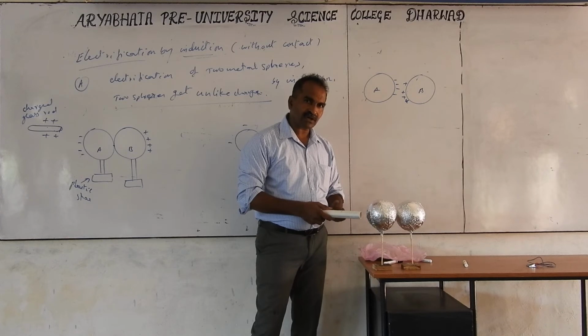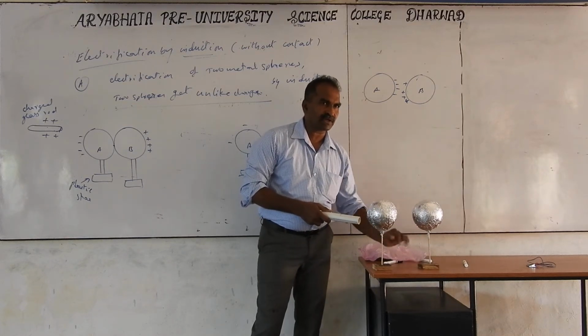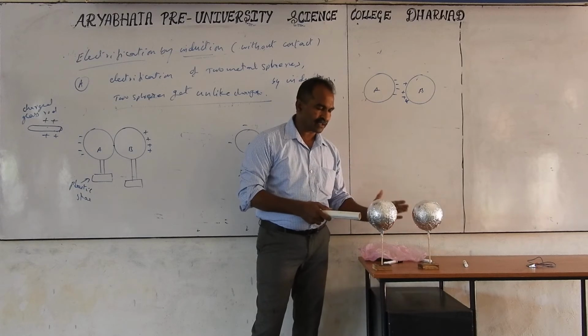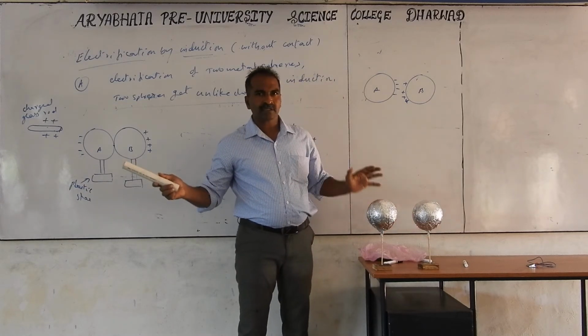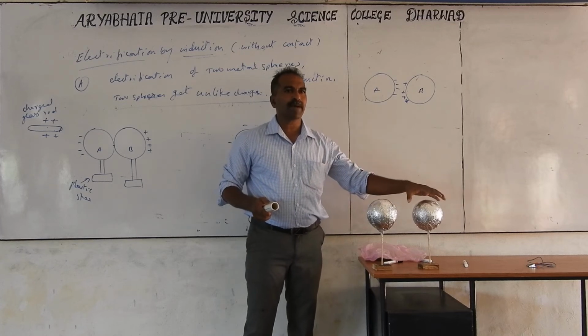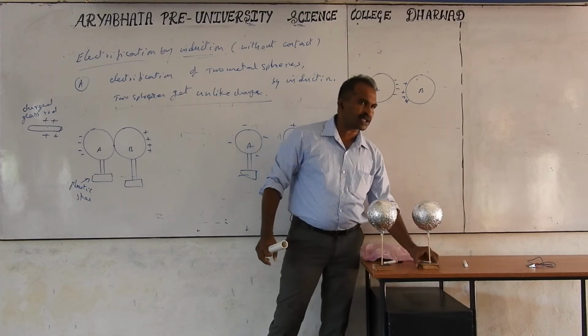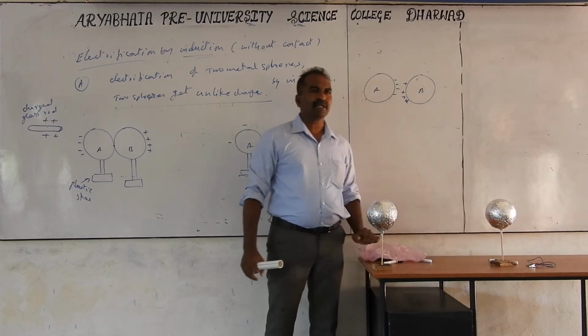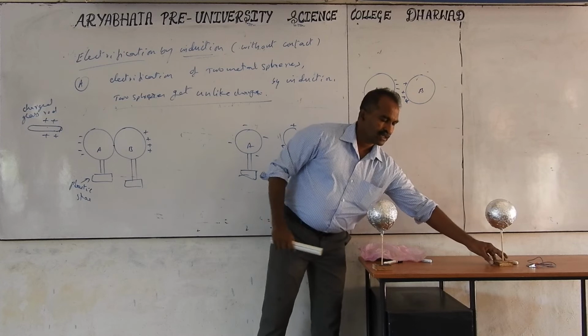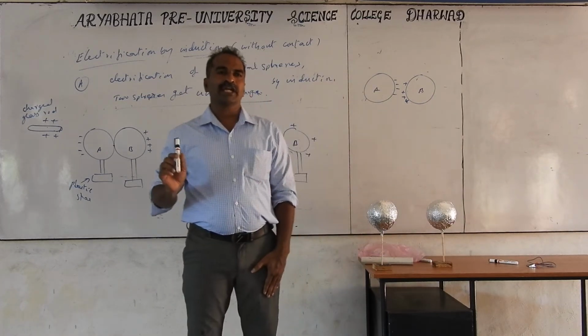And without moving this charged rod, give the separation, little separation or more separation, whatever separation you do. When you separate it, now we can remove the glass rod. This remains plus, this remains with the minus. Now, uniform distribution may not be there. If you need uniform distribution, this separation also needs to be increased by a large distance. This is the electrification of the two metal spheres by the method of induction.